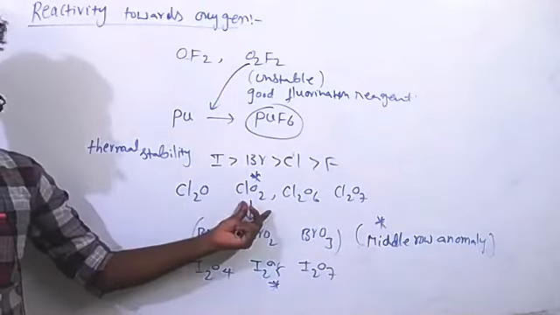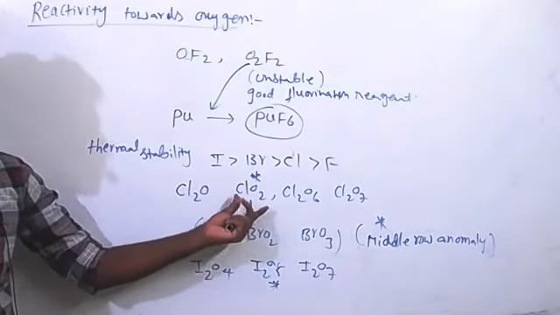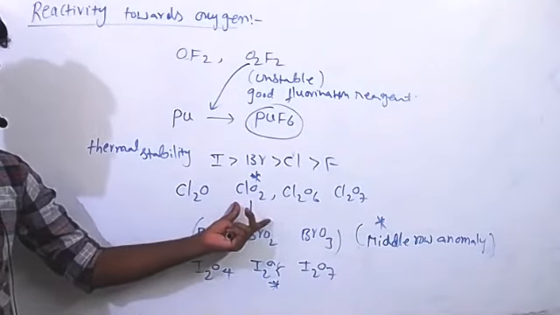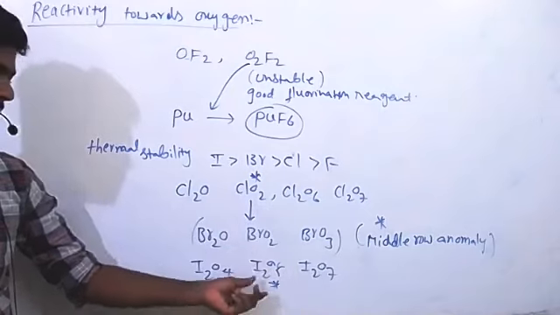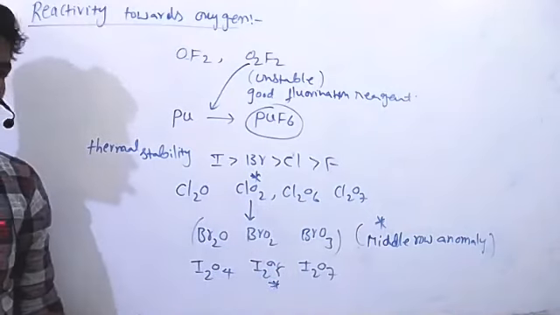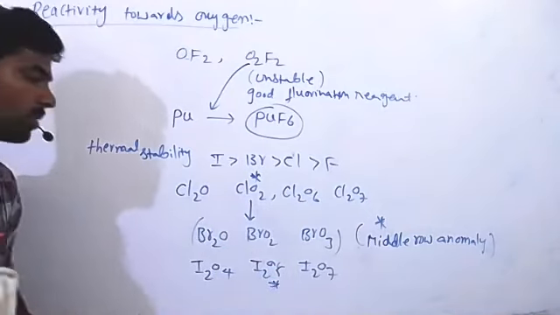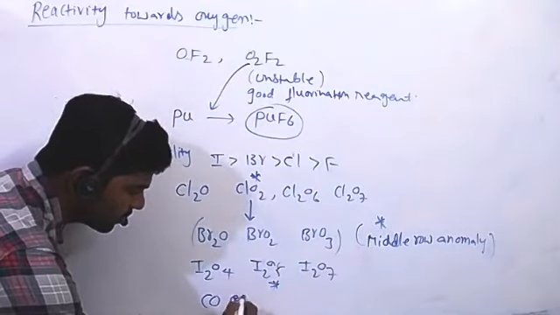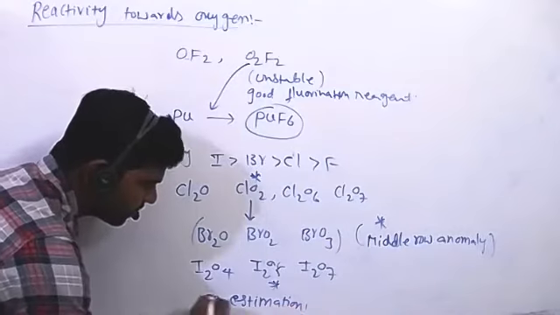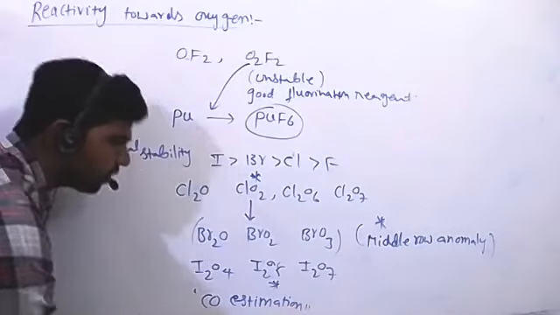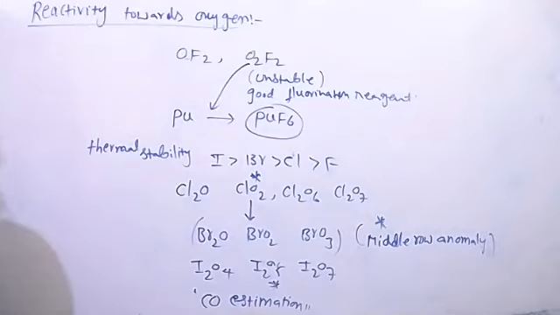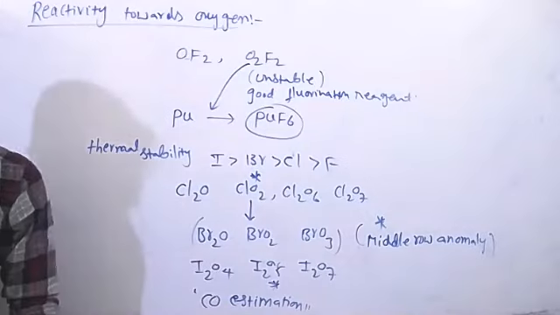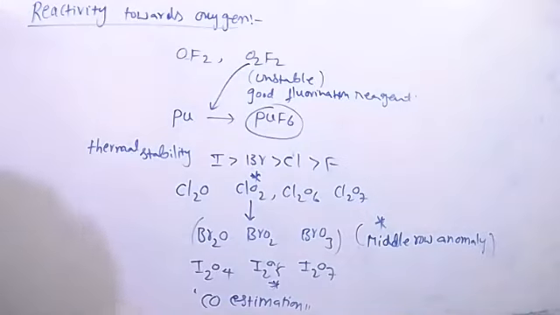ClO2 is used in textile and paper industries to oxidize the substances, I mean the paper pulp. I2O5 is used in the estimation of carbon monoxide. So estimation means in the given sample how much amount of carbon monoxide is there. That can be calculated with the help of I2O5. Okay, so this is about reactivity towards oxygen. Next is reactivity towards metals.